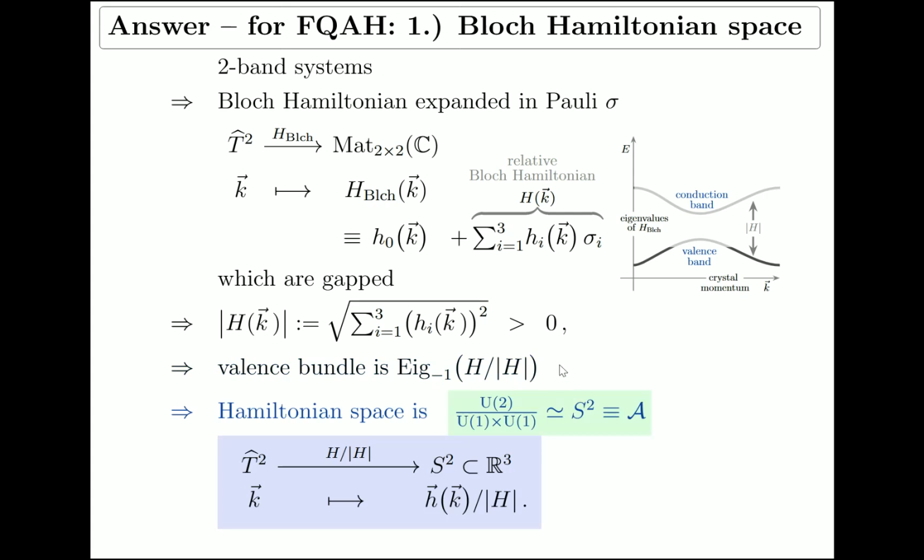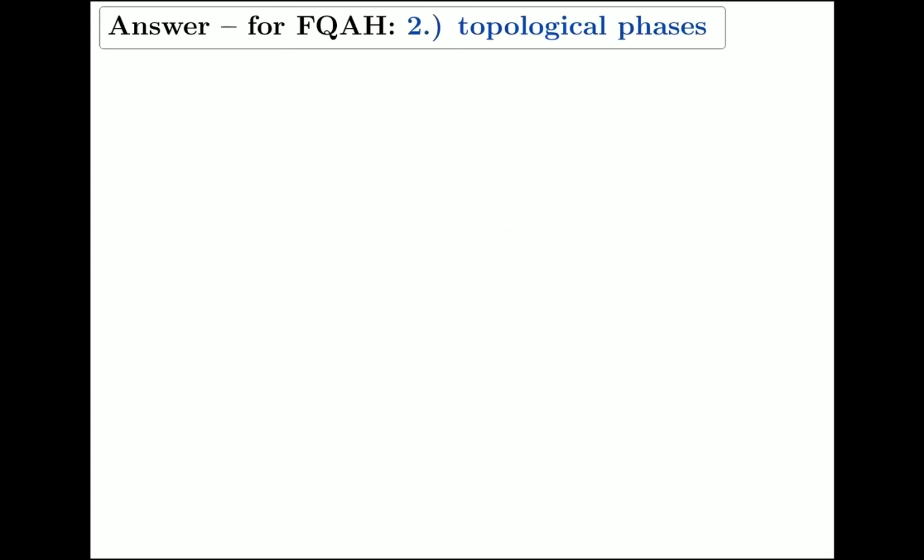which means that the topology is really in this normalization. So you see we have 3 parameters, there's this positivity constraint, and we normalize. It means that in total, the space of Hamiltonians is just the 2-sphere, which is this Grassmannian, since we have 2 bands, 1 valence band and 1 conduction band. So the band topology is given by continuous maps from the Brillouin torus to the 2-sphere. This is known in the literature, even though it's maybe not often highlighted this way.